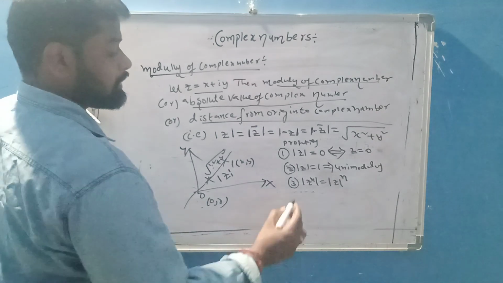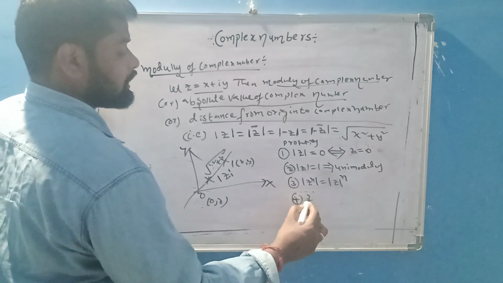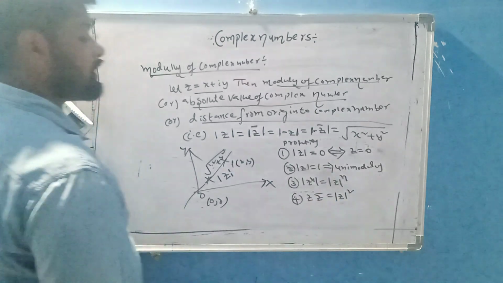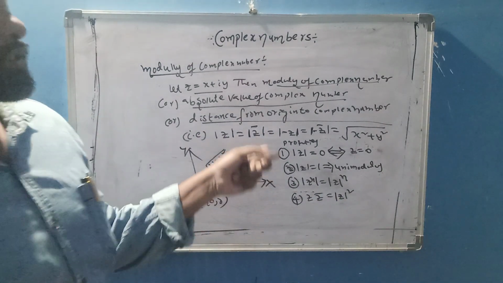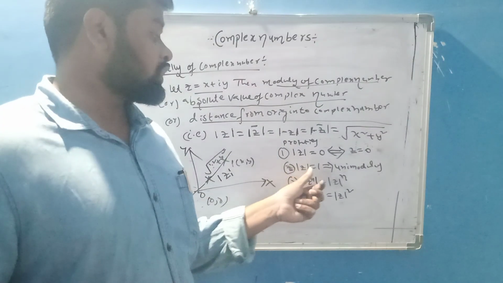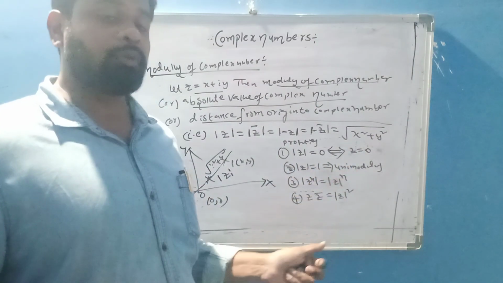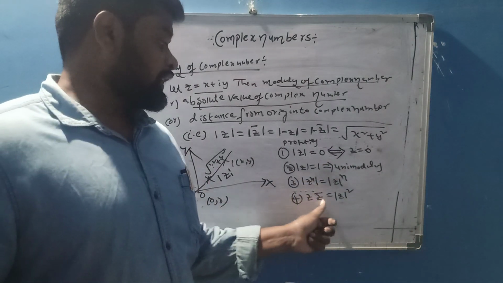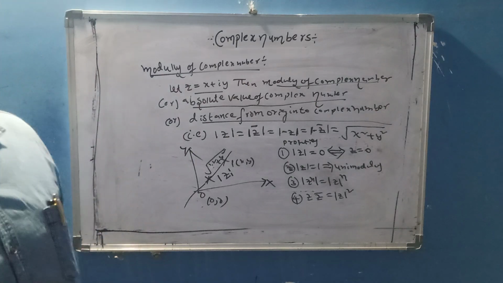Fourth property, very very important: z into z bar equals modulus of z square. By using these properties, so many problems can be solved.